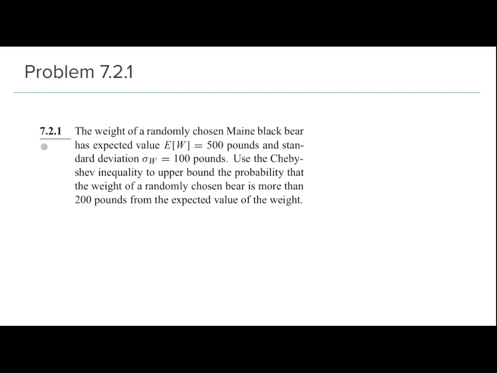Now, it is important to look at the statement carefully. So, reiterating, upper bound the probability that the weight of a randomly chosen bear is more than 200 pounds from the expected value of the weight. So, I want you all to take a moment to think what it is exactly that we're trying to find.